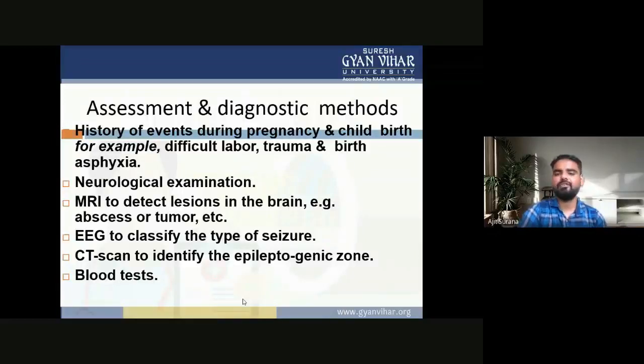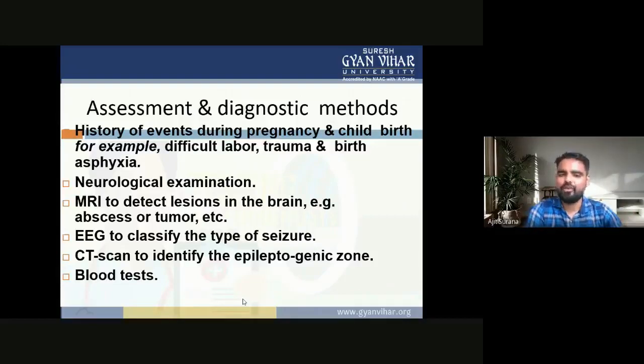In assessment and diagnostic method, history of events during pregnancy and childbirth, for example, difficult labor, trauma at birth, asphyxia.